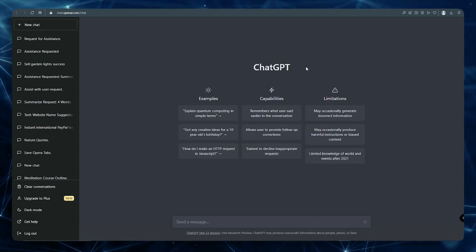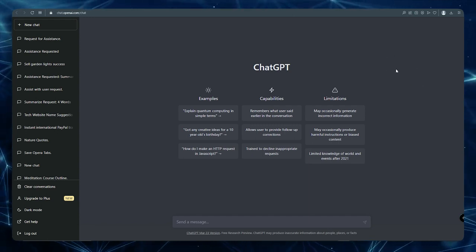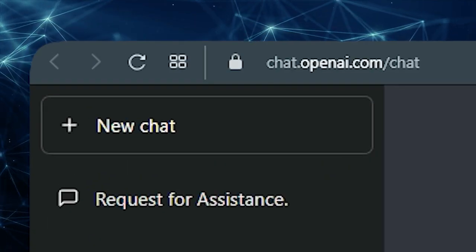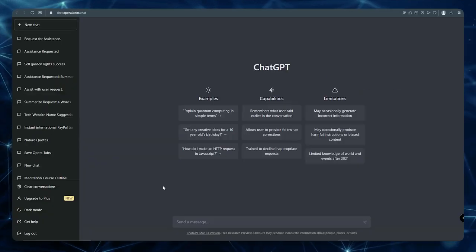This page will appear when you've completed that. And the overall interface is incredibly straightforward and user-friendly. When it comes to your ability to initiate a conversation, you may select New Chat by clicking this link over here. The only thing you can do is begin typing the question right here.